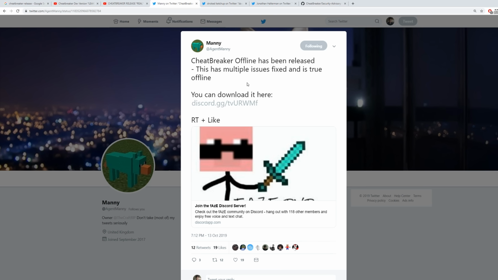Oh, and something really briefly, this version of CheatBreaker is actually offline, so any online thing like friends, settings, or the anti-cheat will not work. So if someone says that they're legit because they're playing on CheatBreaker, you probably shouldn't believe them because there's no anti-cheat in it, and I don't see anyone getting banned on CheatBreaker for using this version.